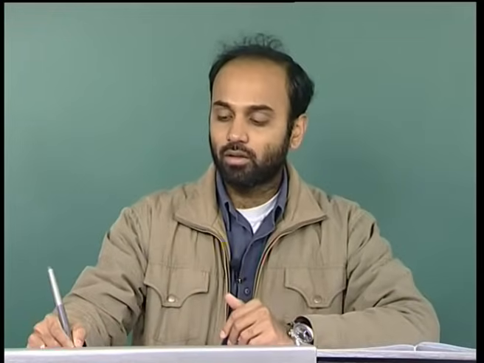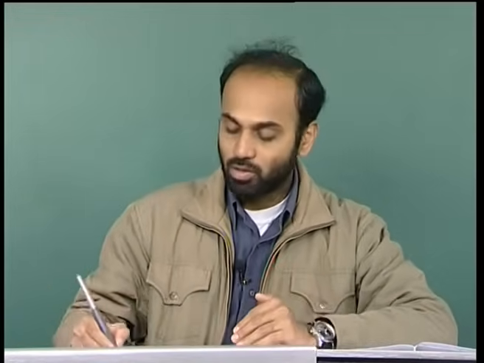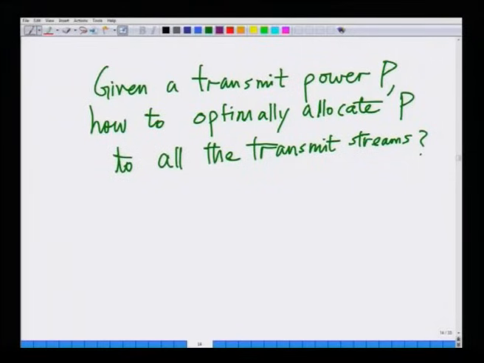Now, we know that the total power allocated has to be P, because you cannot allocate more than P power, because that is the available maximum power.